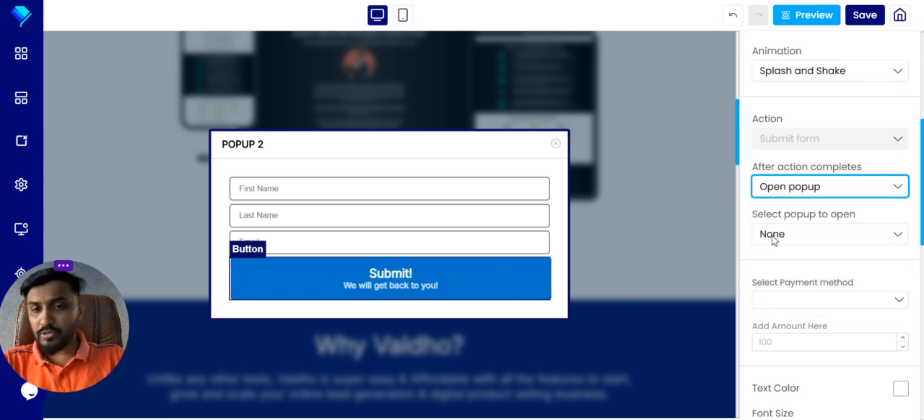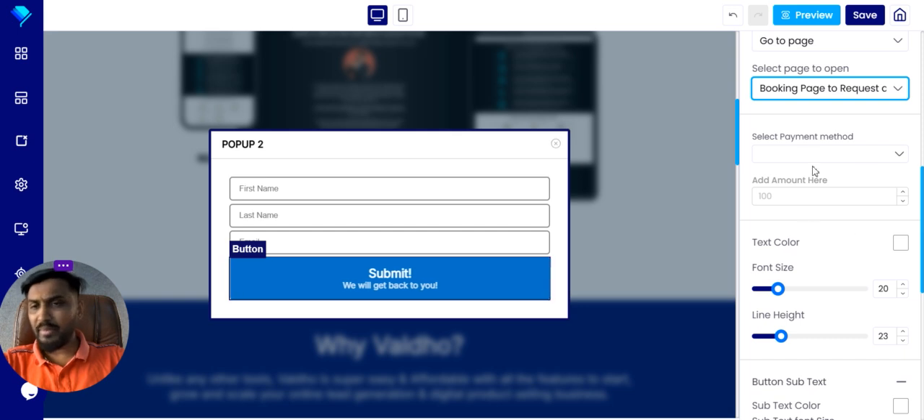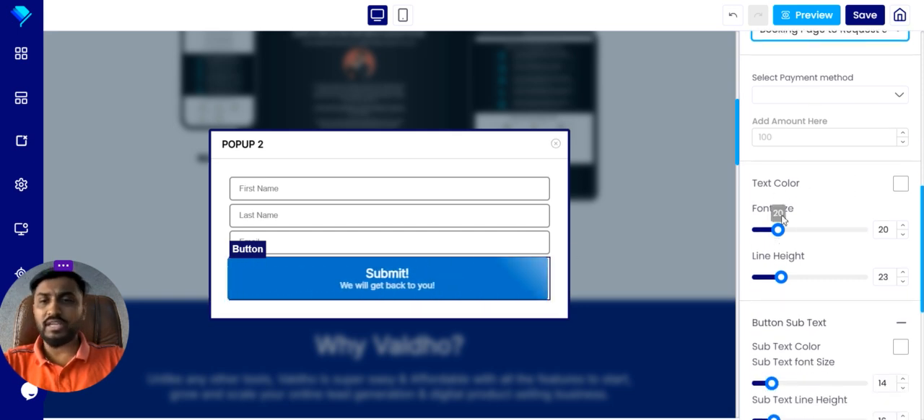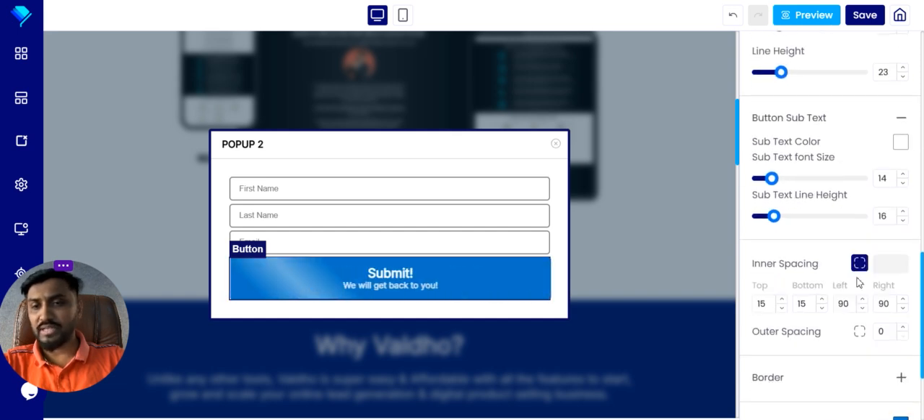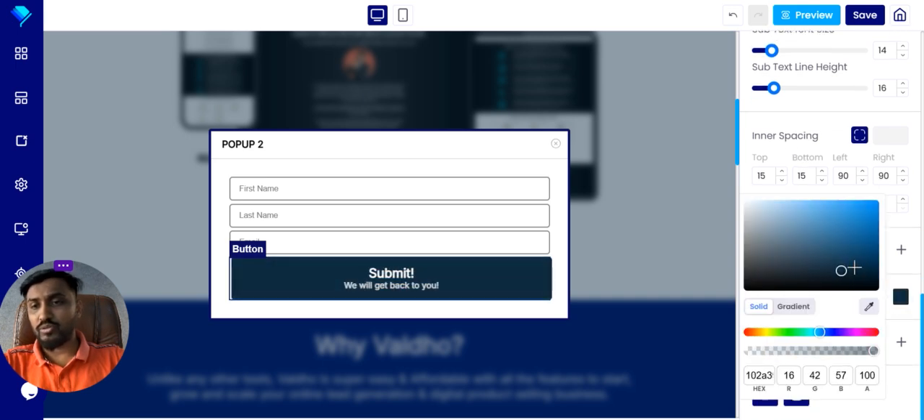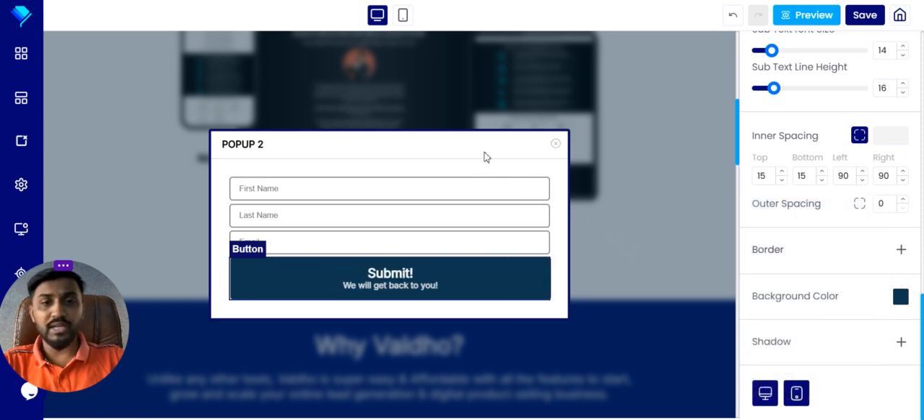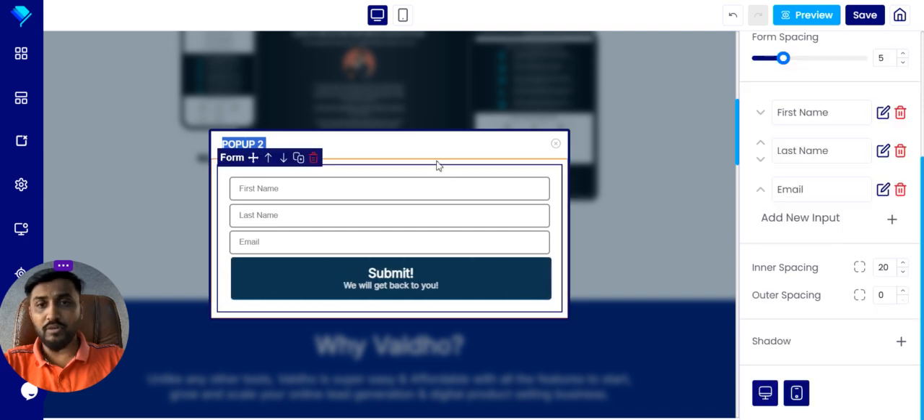Open pop-up also, another pop-up, but it's not possible. We already have one pop-up. Now, like the booking page, this is the action. There is no payment method because right now we are not taking payment. Here, if you want to increase or decrease your font size, you can do that from here. If you want to change the background color of the button, you can do that. Even the form, this is the form setting.